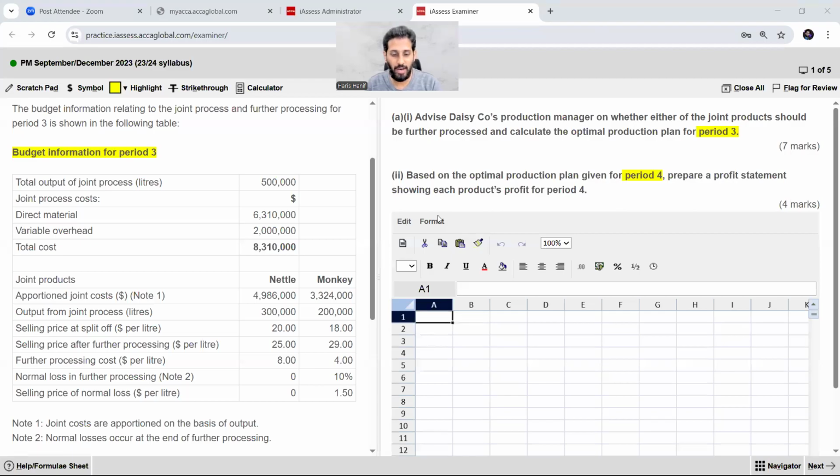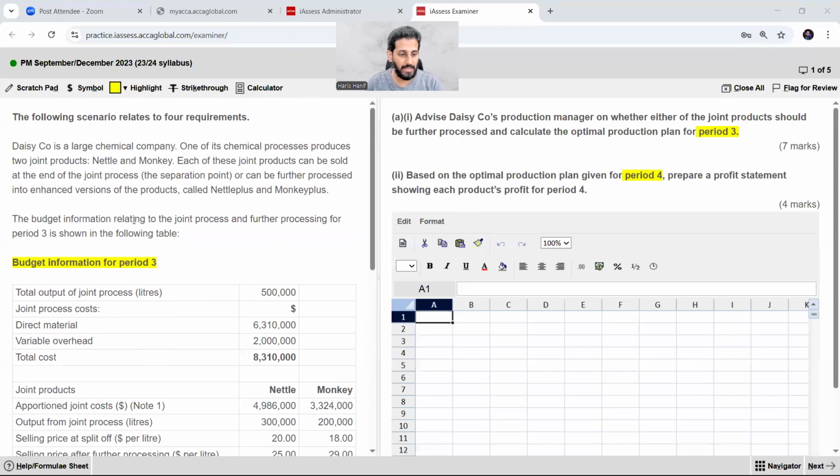Alright students, I am now assuming that you people have read this scenario. Now see that Desi company is a large chemical company. One of its chemical processes produces 2 joint products. They are producing 2 joint products, nettle and monkey. These are the names of the products.